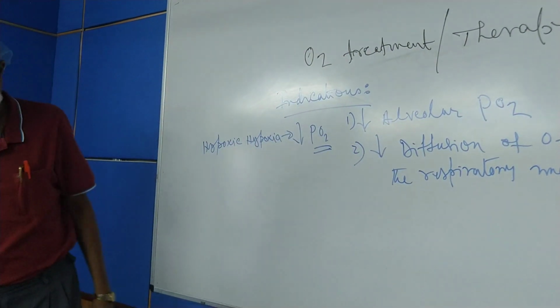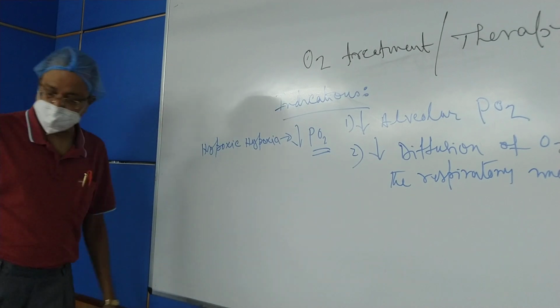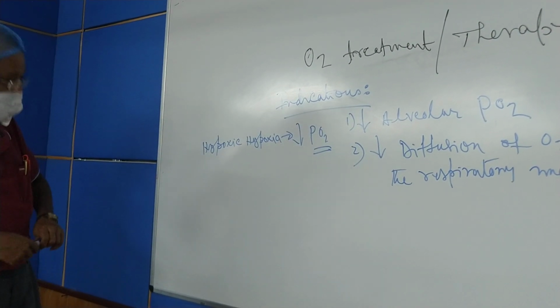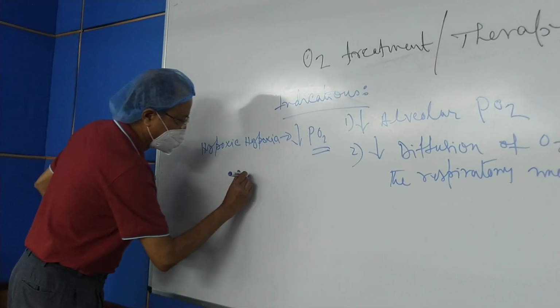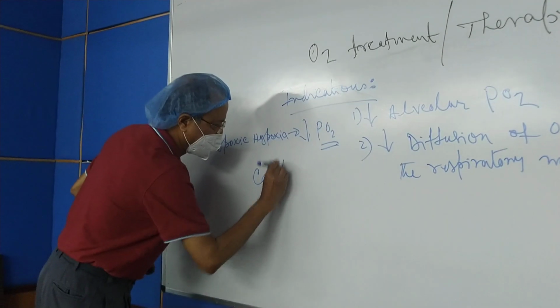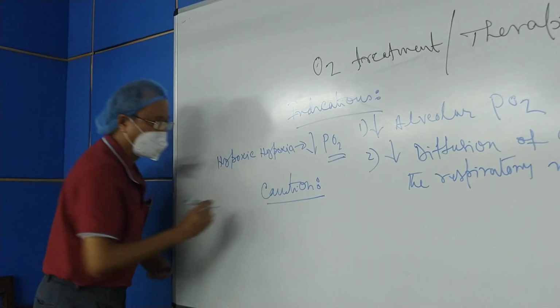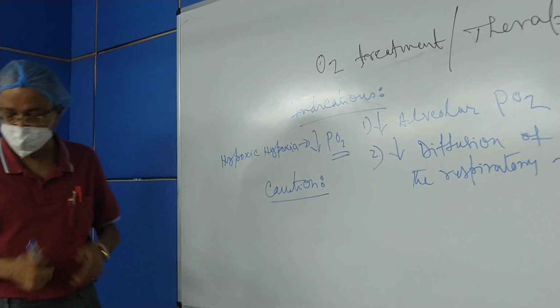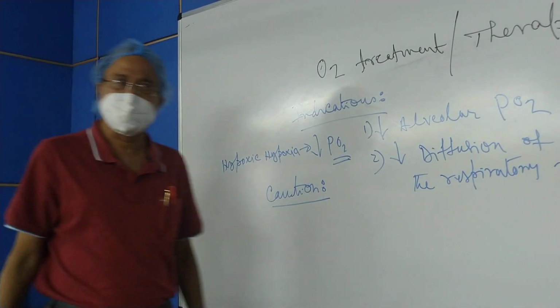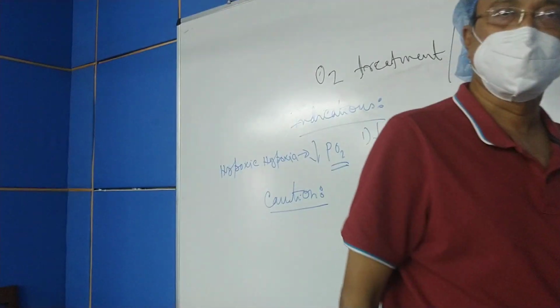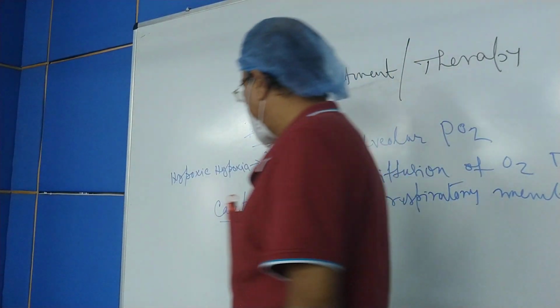Now we shall go to an important caution of oxygen therapy. Very important caution: oxygen should not be used injudiciously. It must be used judiciously. What is the caution?